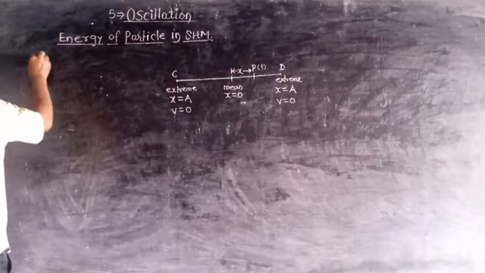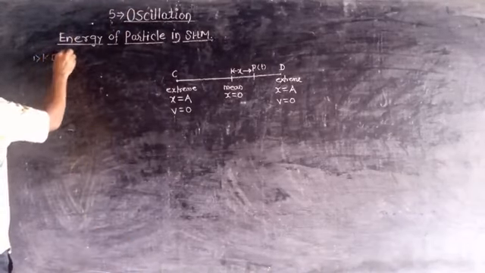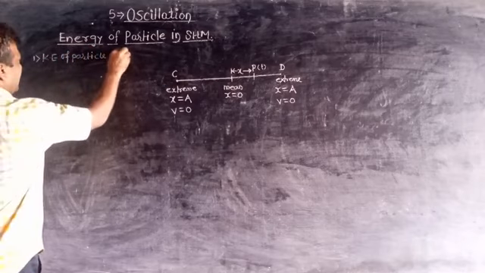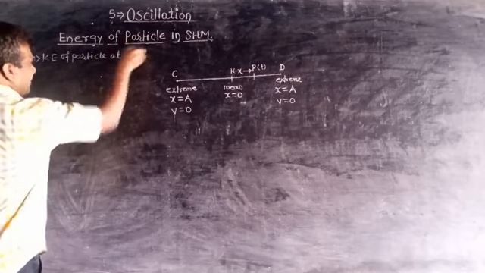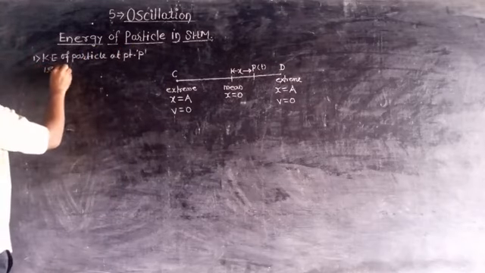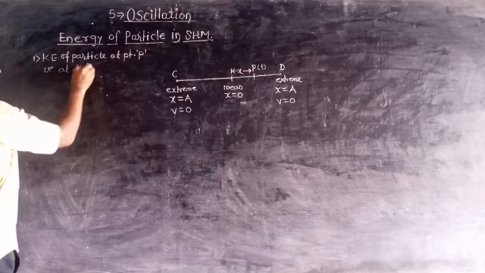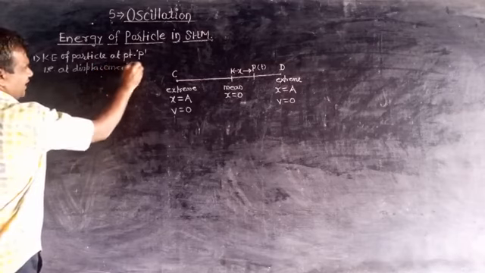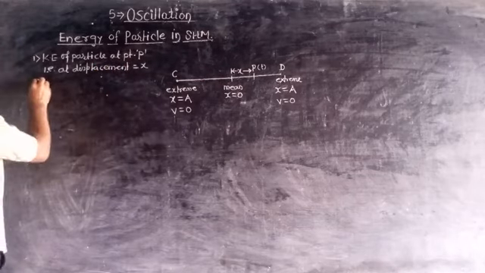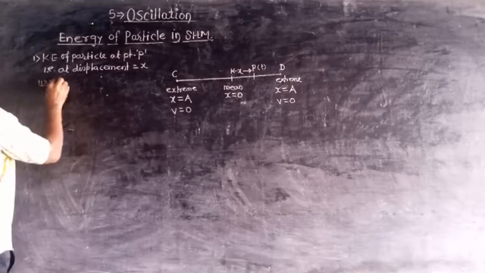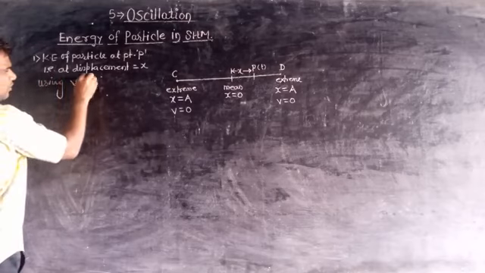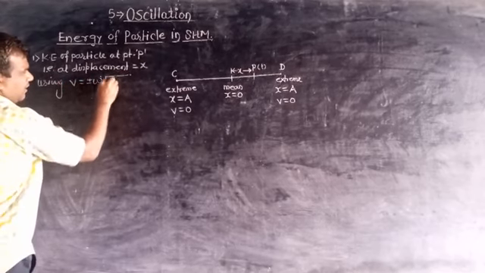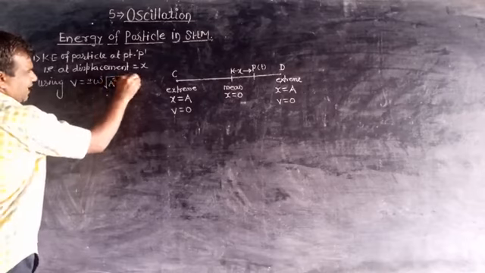Number 1, kinetic energy of the particle at point P, that is at displacement equal to x, and therefore using v is equal to plus minus omega under root of a square minus x square.